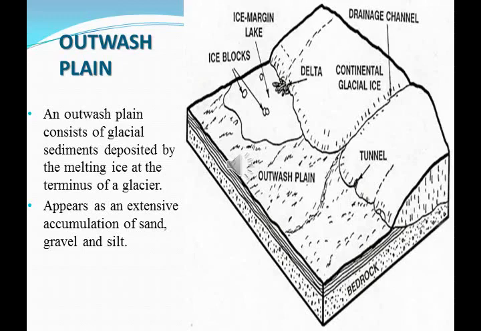Okay, so you can see in this picture an outwash plain. It is nothing but the sediments that were left at the end of the glacier. So if you see the end of the glacier region, you can find a large mass of sand or gravel, that is small stones, and also sometimes silt. It is called an outwash plain.